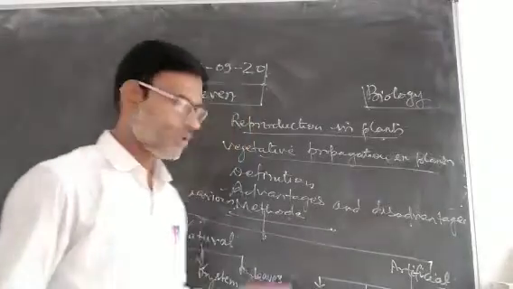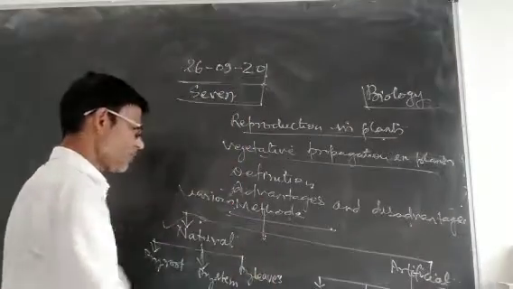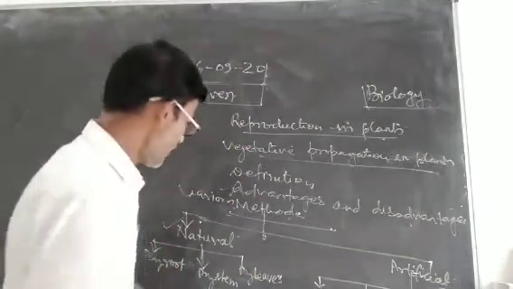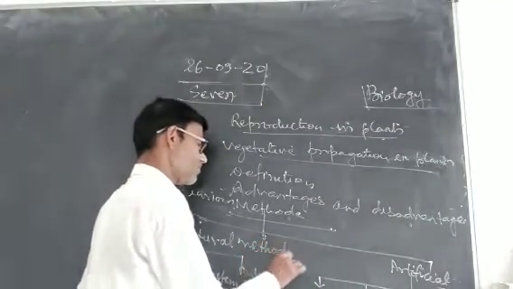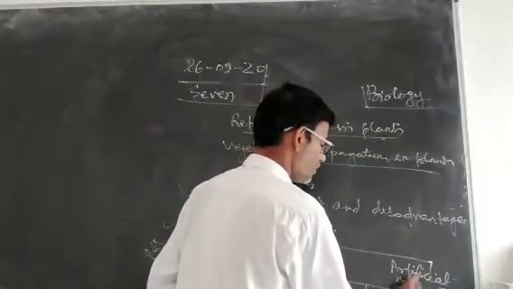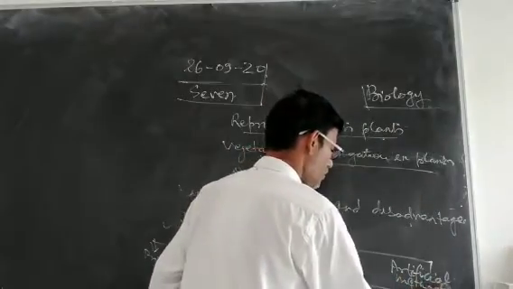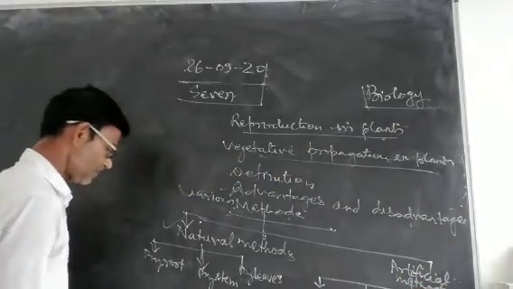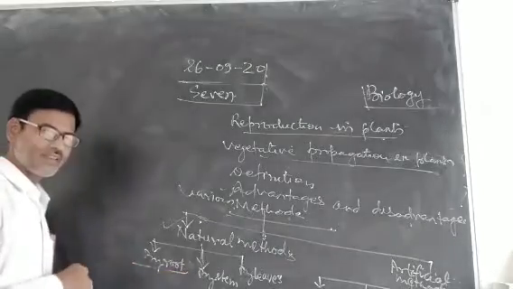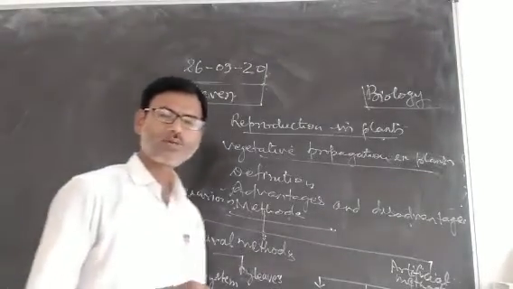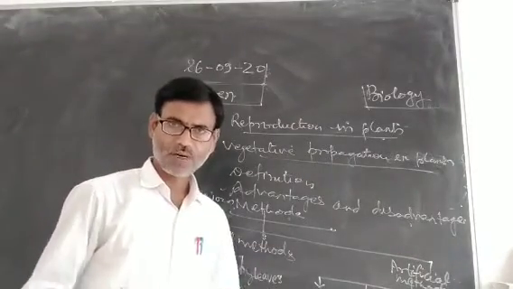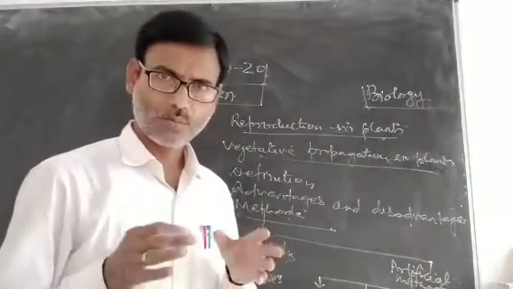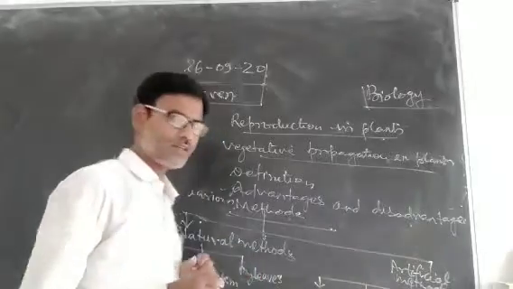There are two main types of vegetative propagation: natural methods and artificial methods. Natural methods of vegetative propagation involve root, stem or leaves, depending upon the parts which are involved in the formation of new plants.